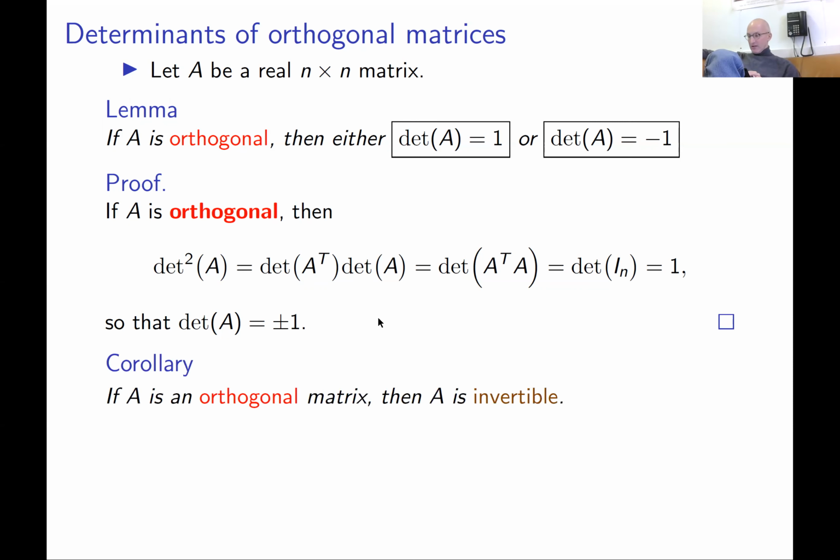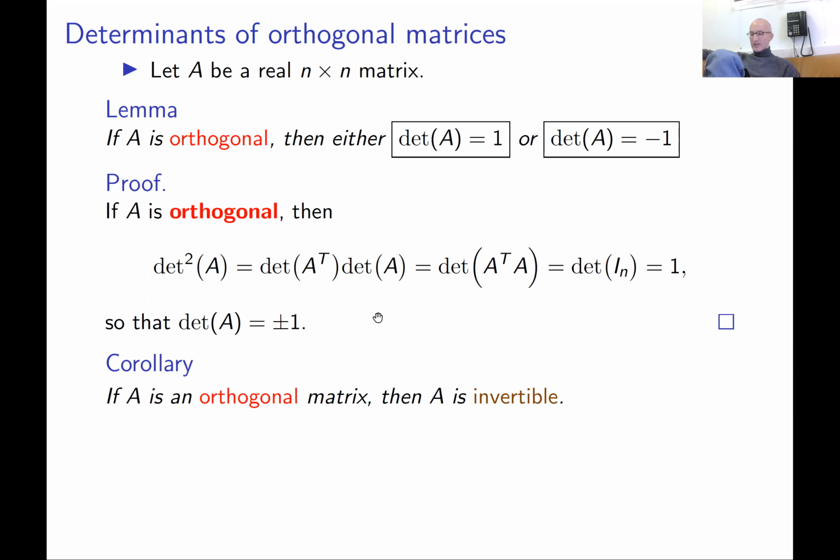Okay. And this corollary we already know. If A is an orthogonal matrix, then A is invertible. I just put it here to remind you that if the determinant is not 0, it implies that the matrix is invertible, and vice versa. A matrix is invertible if and only if its determinant is not 0.